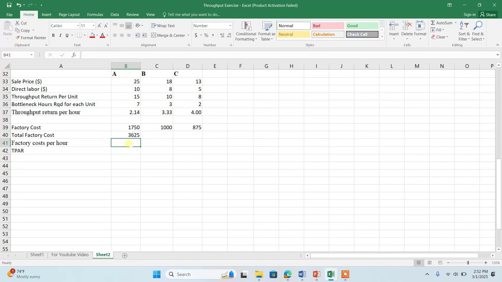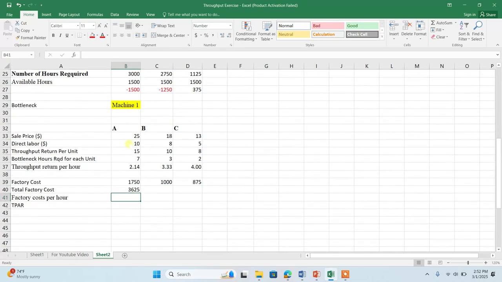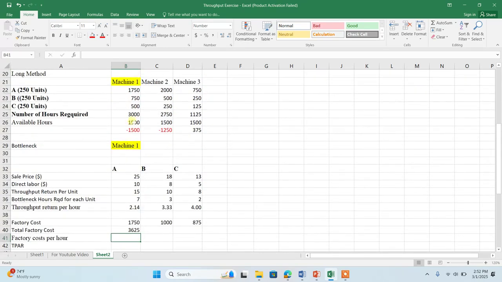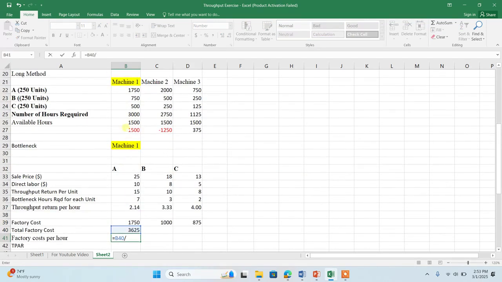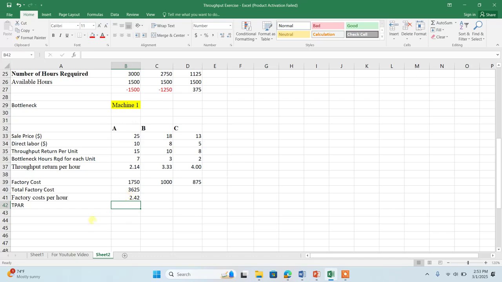The bottleneck hours are how much? In this case, you can see that the number of hours available for the bottleneck and the others are the same, 1500, 1500. But my dear, you are only supposed to consider the number of hours available in the bottleneck. All these are equal here, but even if these three were different, you are supposed to consider only the cost and the number of hours available in machine A, which is your bottleneck. So total cost divided by the number of hours available for the bottleneck machine is our factory cost per hour.